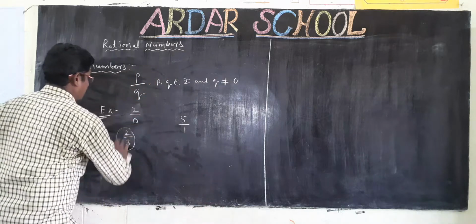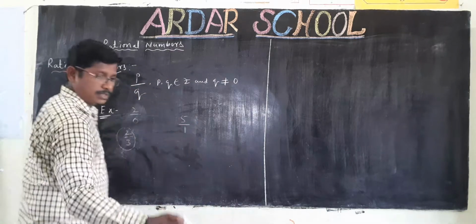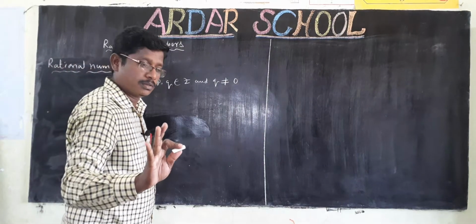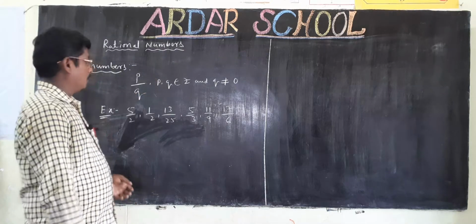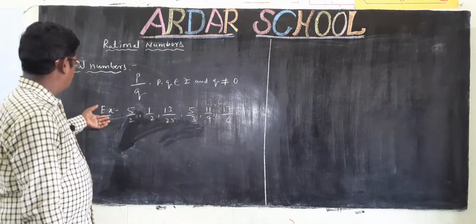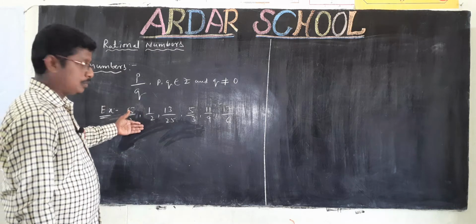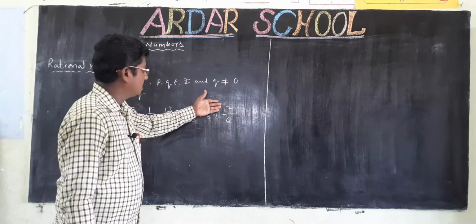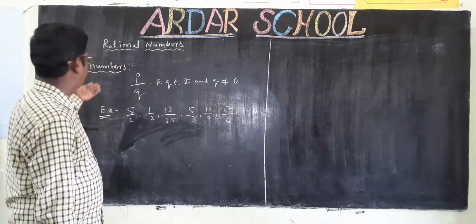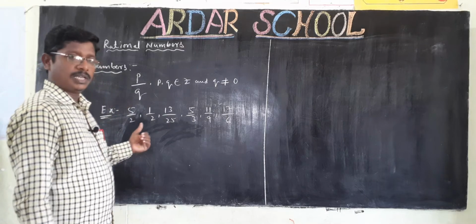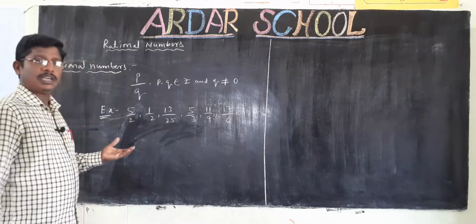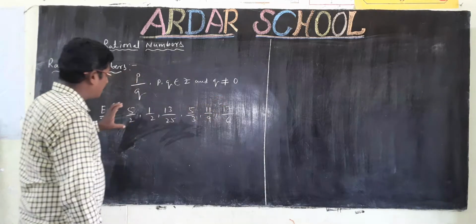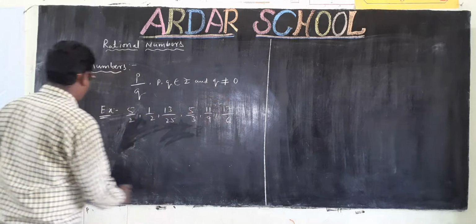Some more examples of rational numbers are 5 by 2, 1 by 2, 13 by 25, 5 by 3, 11 by 9, 17 by 6. These are examples of rational numbers. Now I will discuss how to convert rational numbers into decimals. How to convert these?